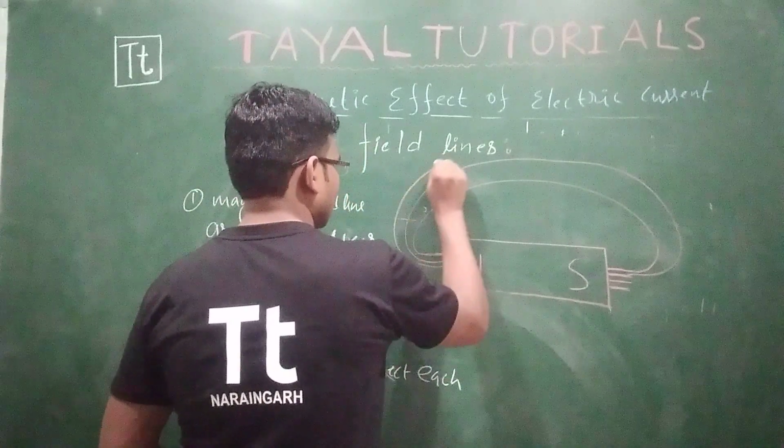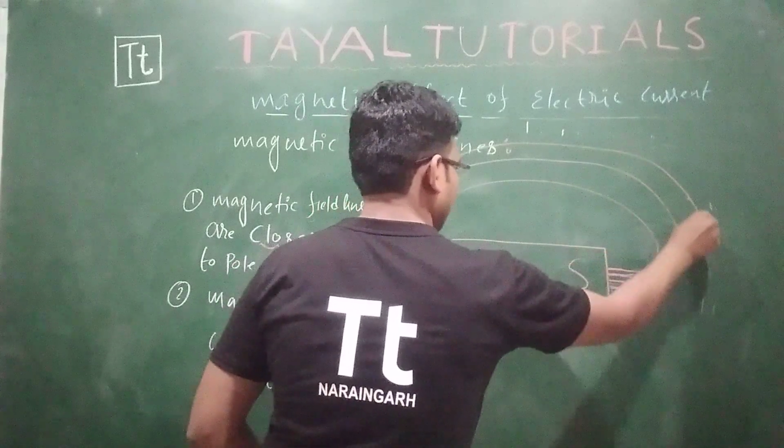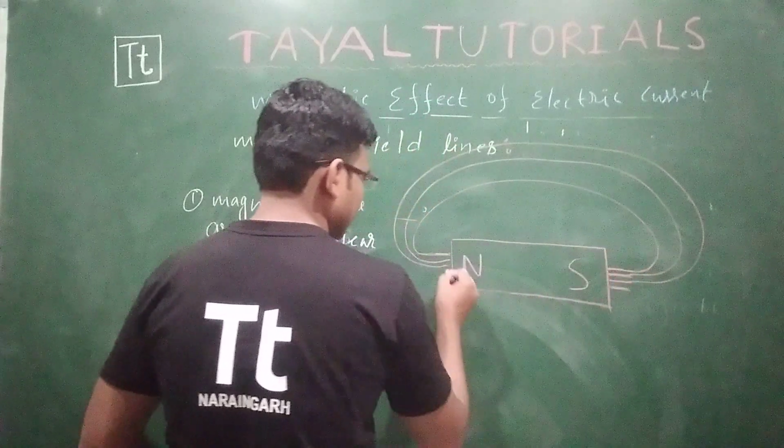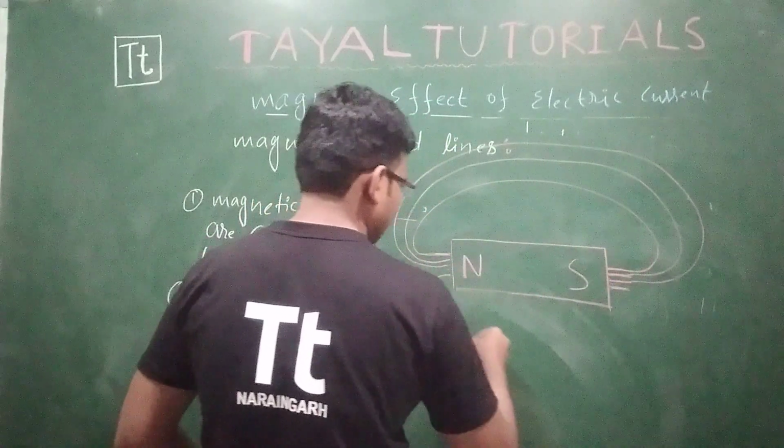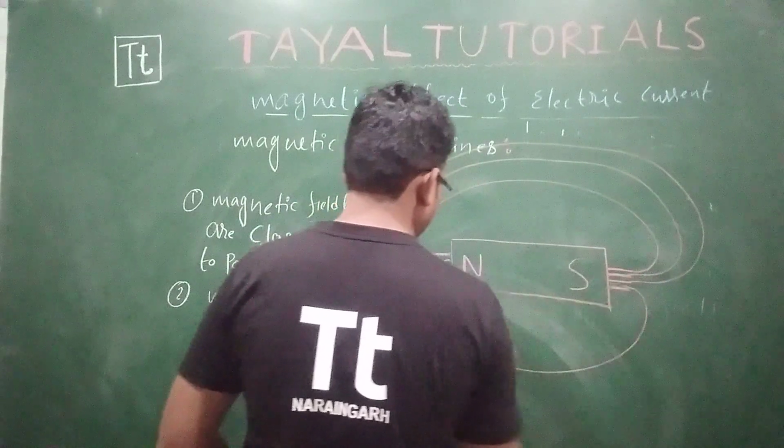At the pole, magnetic field lines are closer.